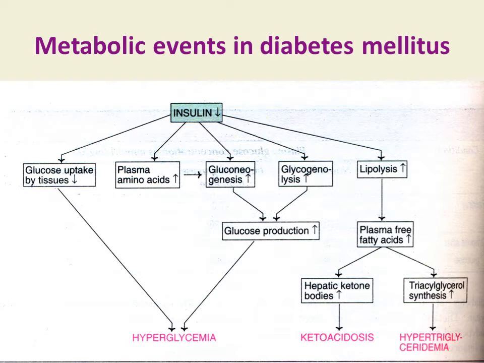Decreased utilization of glucose because of defective uptake by tissues, and increased glucose production, are both responsible for increased blood glucose level, that is hyperglycemia. Because of decreased insulin hormone, there is increased lipolysis, which is responsible for the formation of plasma free fatty acids in more quantity. These plasma free fatty acids are diverted to ketone body formation and that leads to ketoacidosis. Plasma free fatty acids when present in excess are also diverted to triglyceride synthesis, and the triglyceride level in the blood is increased. This condition is called hypertriglyceridemia.